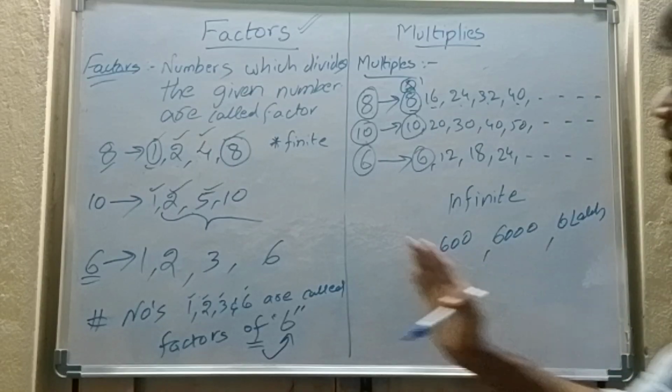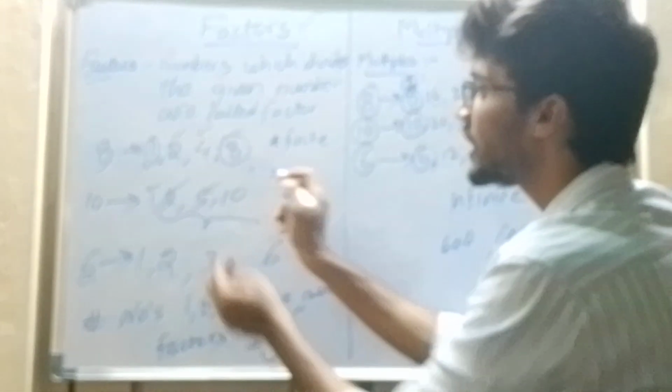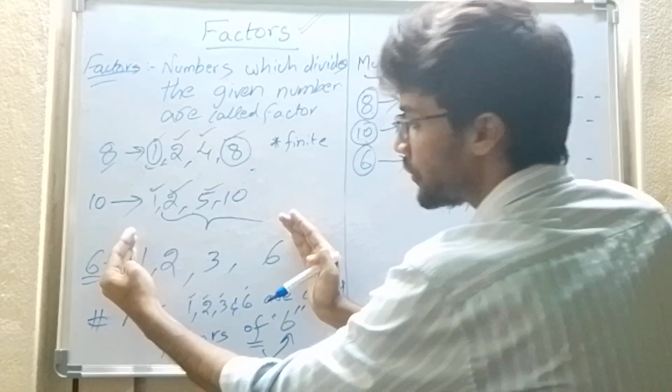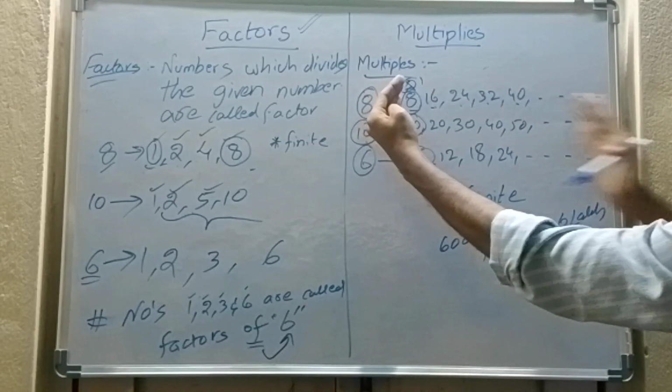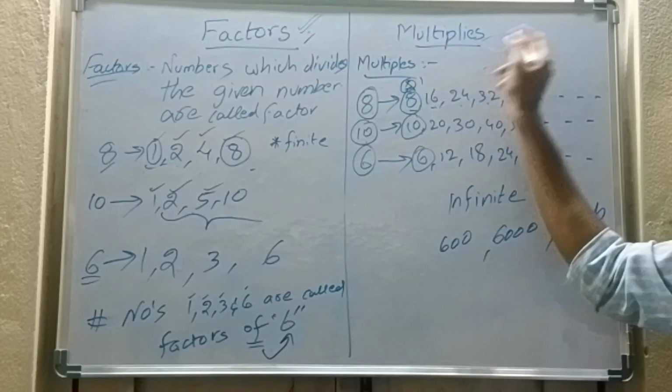Infinite numbers are there. But if we take factors, these are finite numbers. Only 1 and 8, and in between 1 and 8, those numbers will also come. So these are only finite ones. But multiples are infinite. So I hope you understand what the factors and what the multiples are.